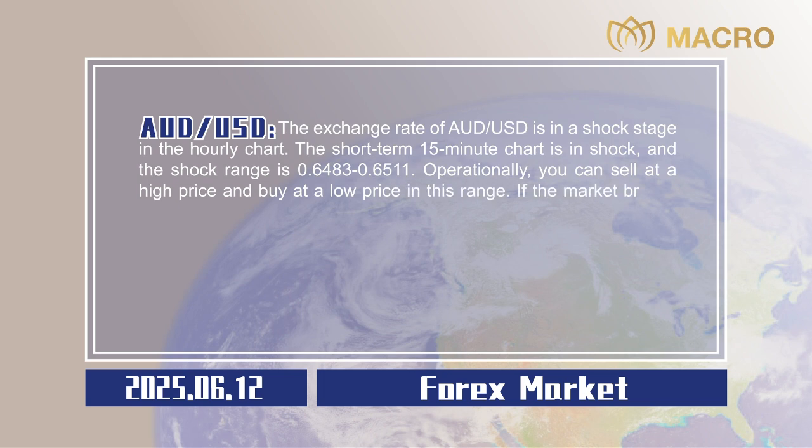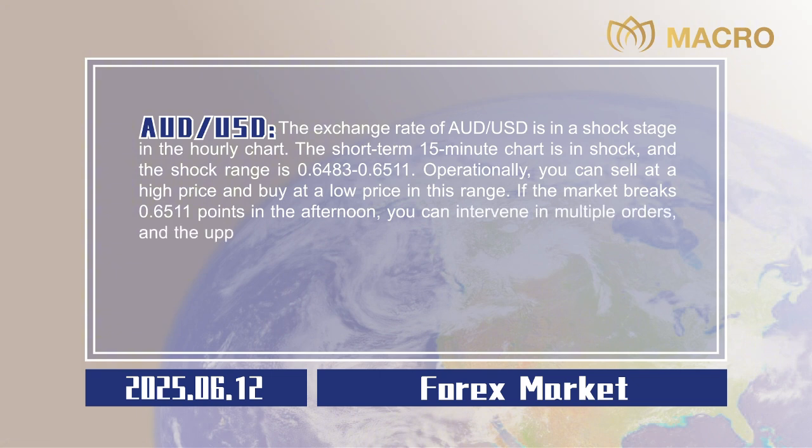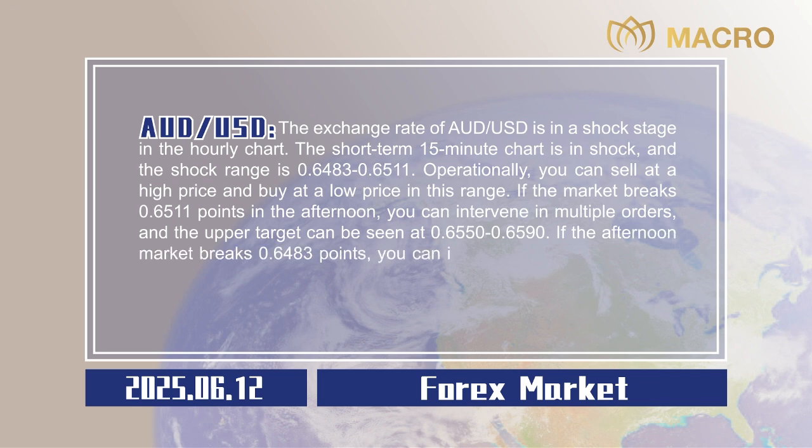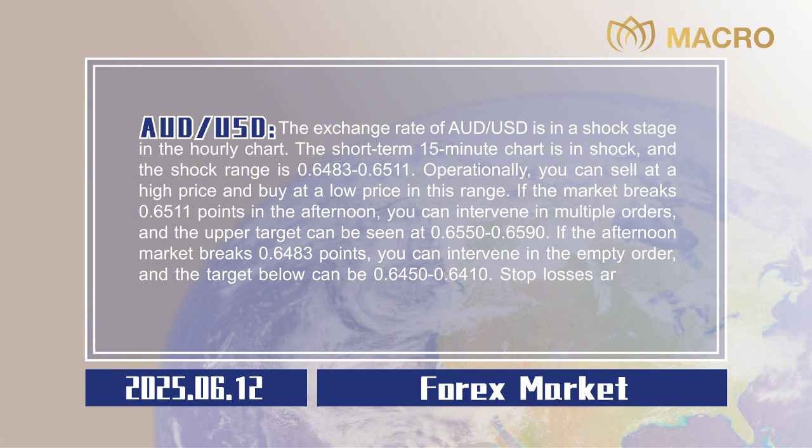If the market breaks 0.6511 points in the afternoon, you can intervene in multiple orders, and the upper target can be seen at 0.6550 to 0.6590. If the afternoon market breaks 0.6483 points, you can intervene in the empty order, and the target below can be 0.6450 to 0.6410. Stop losses are all 20 points,